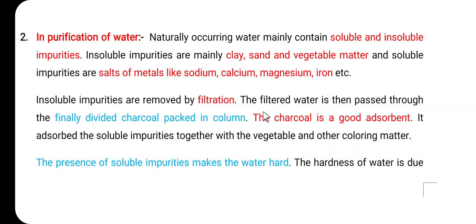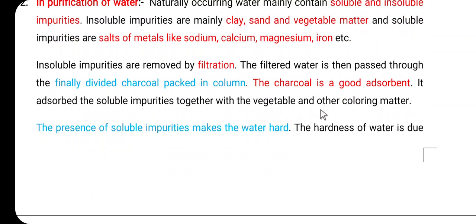So here is the filtered water. When we filter the water, insoluble impurities are removed. The filtered water is then passed through finely divided charcoal packed in a column. The charcoal is a good adsorbent. A number of active centers are present on the surface of the charcoal, and that is why charcoal acts as a good adsorbent. It adsorbs the soluble impurity together with the vegetable and other coloring matter.